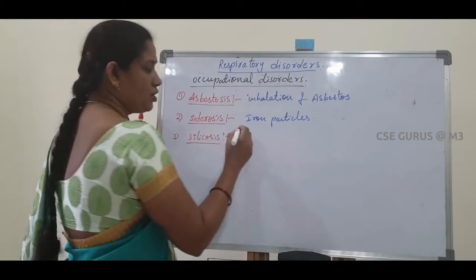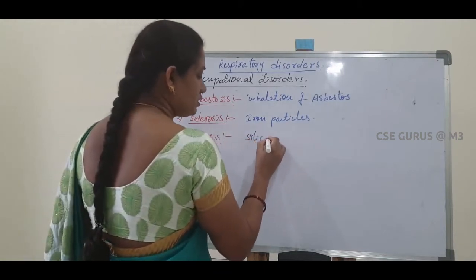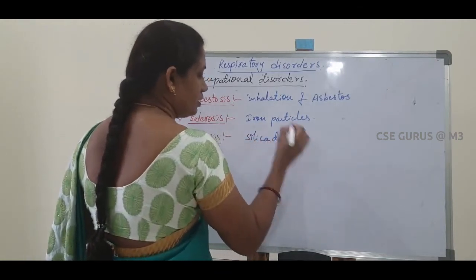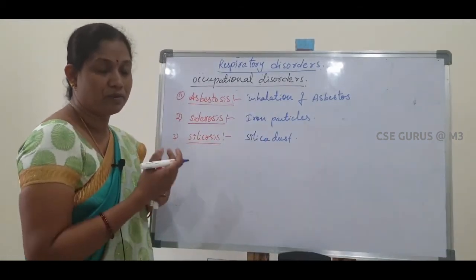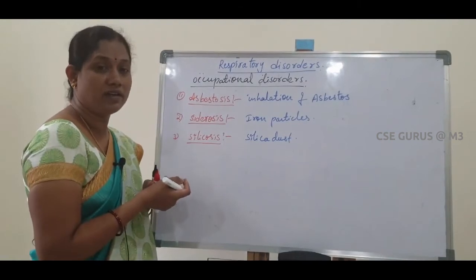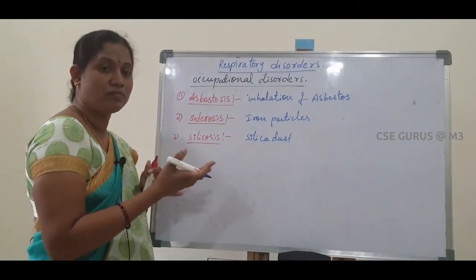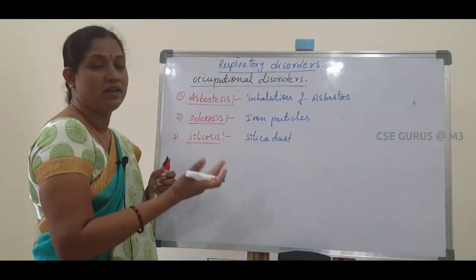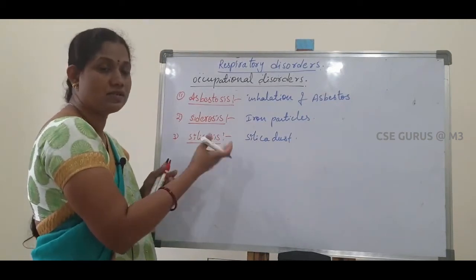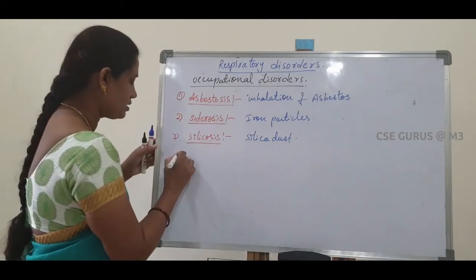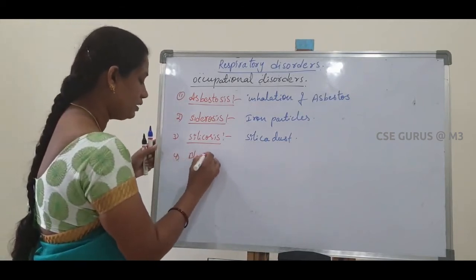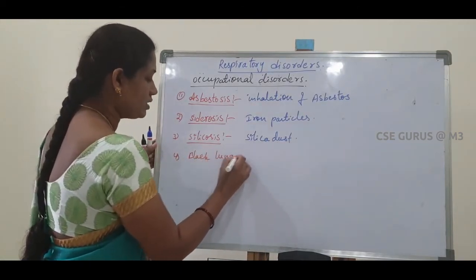The third one is silicosis. Silicosis means accumulation of silica dust. People working in mining and quarries inhale the silica dust, which accumulates in our lungs. Next, black lung disease.